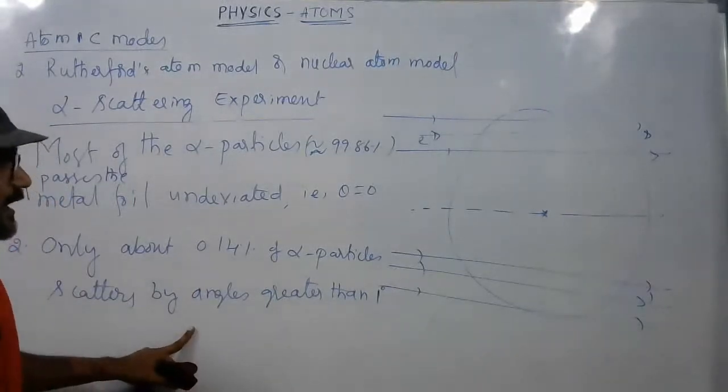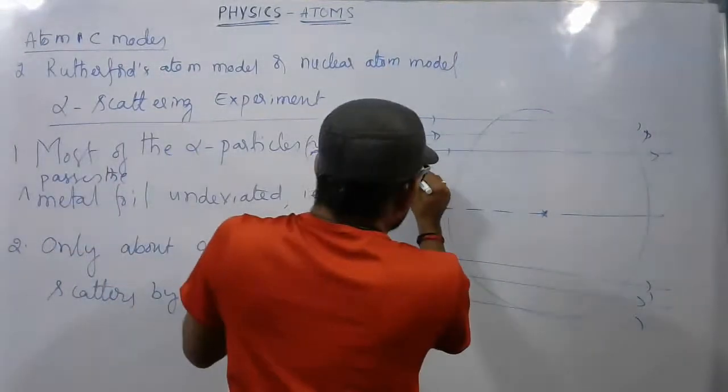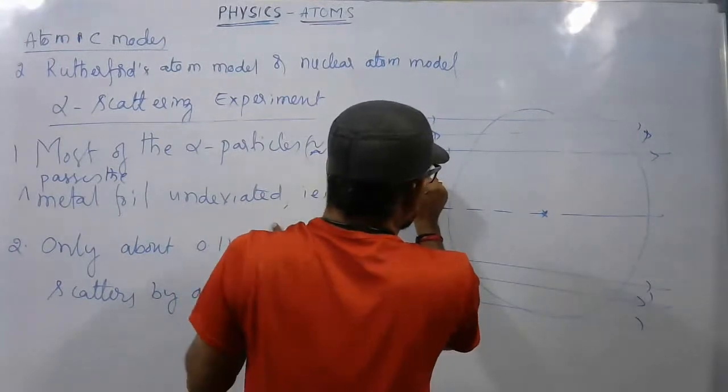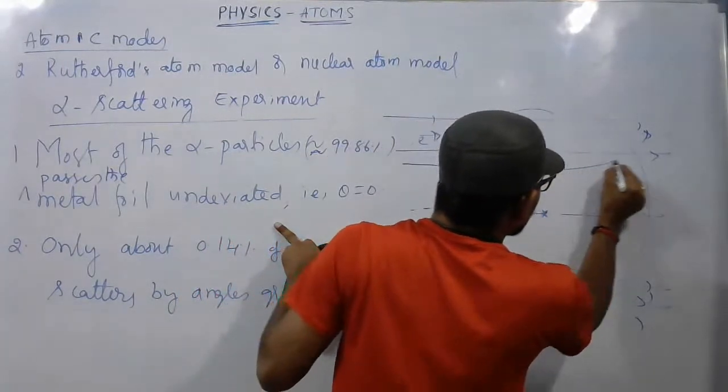Is that clear? So a few particles, only 0.14% of the particles, when they come here, scatter like this.